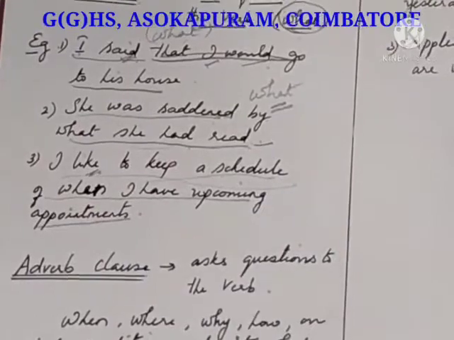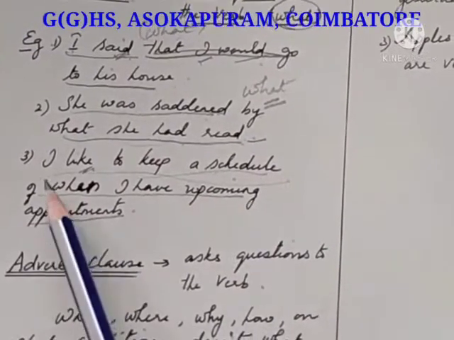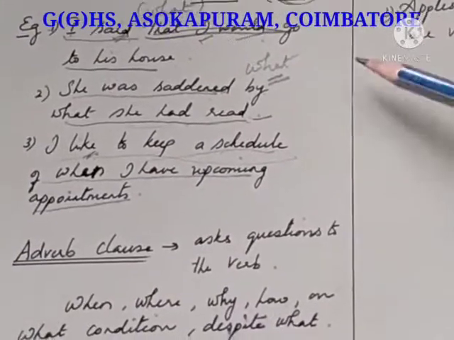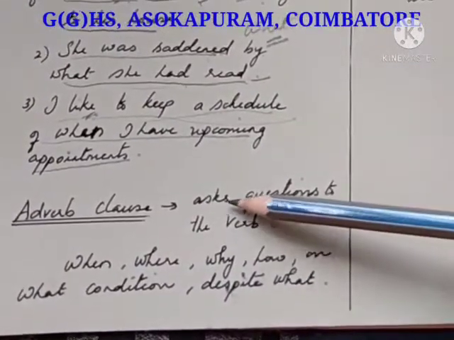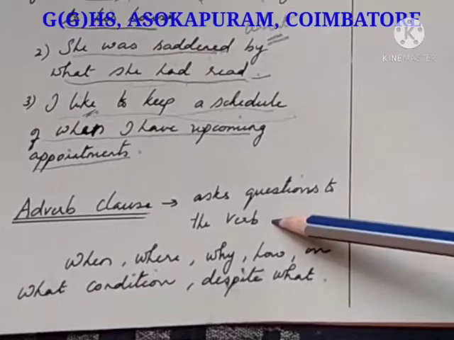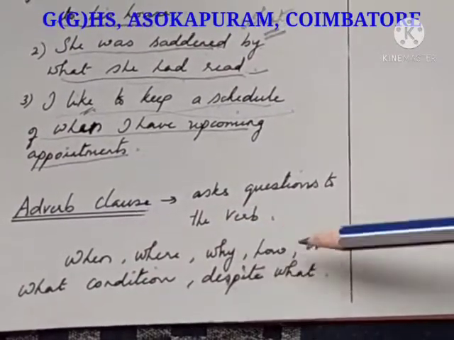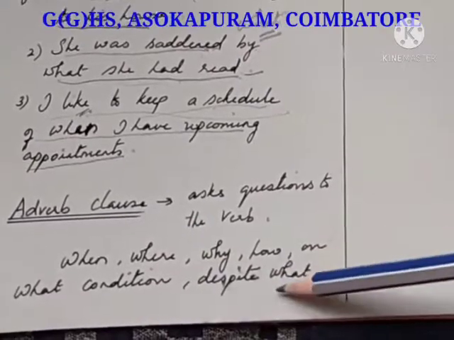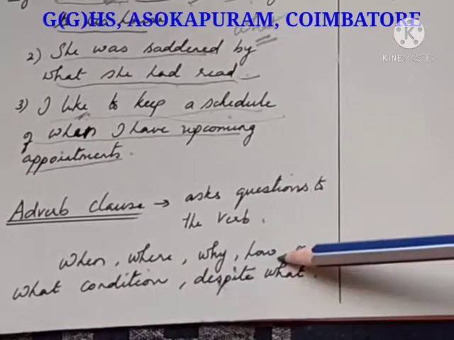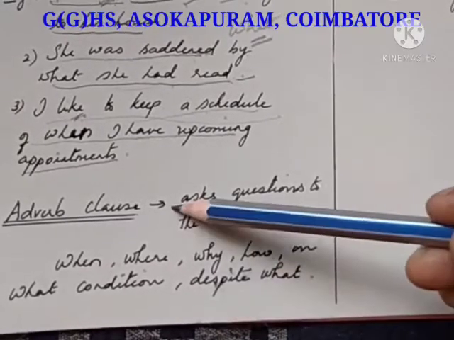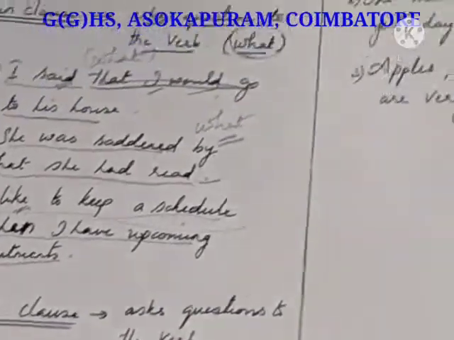I like itself is a main clause. Subject, verb. The sentence is complete. I like. Okay, next one: adverb clause. An adverb clause asks a question to the verb. The questions it is asking are when, where, why, how, on what condition, despite what. All these questions will be answered by the verb, and if that verb answers these questions, it is called an adverb clause.